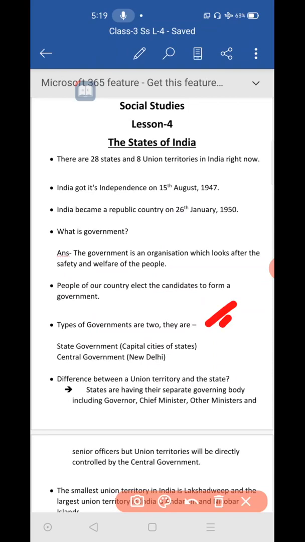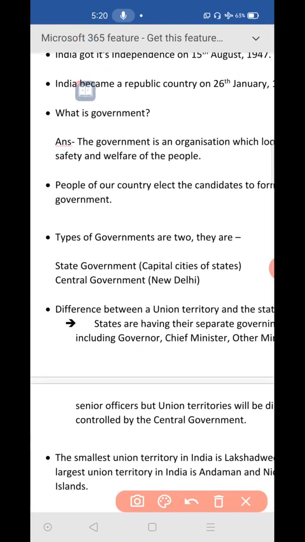So it is taking care of our Agribamnalli town. So like that, somebody should take care of our whole country, no? So this care will be taken by the government. Government is taking care of the whole country. And here we have two types of governments. One is state government and the second one is central government. Look at this, state government and central government.